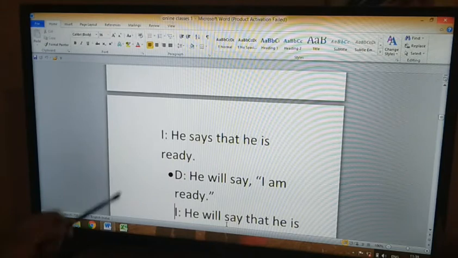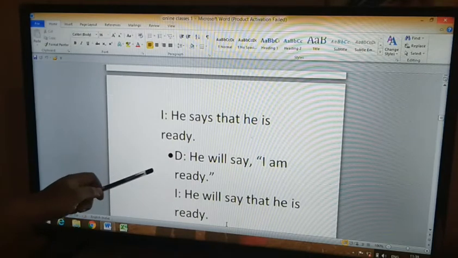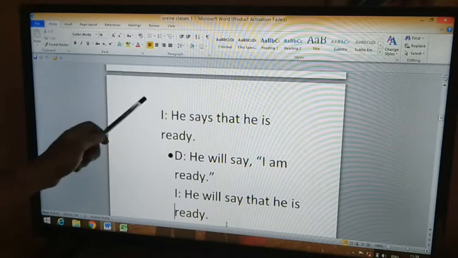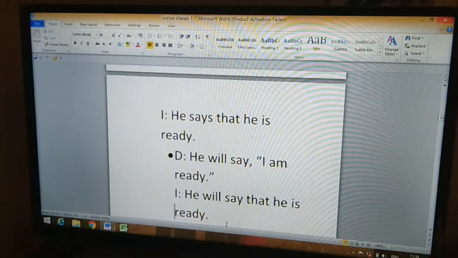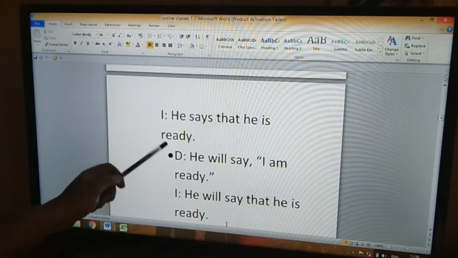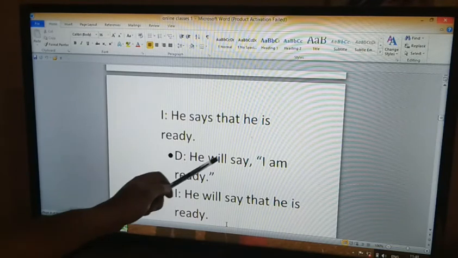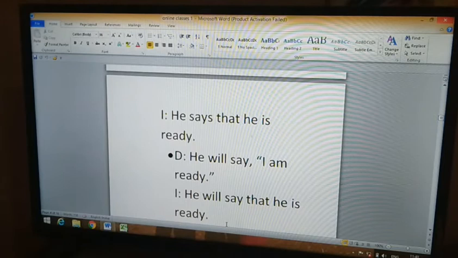Now, another example. The first example we have seen is where the reporting verb is in the present tense, says, simple present. Here in this example, in direct speech, he will say, "I am ready." He will say, we know it is simple future.